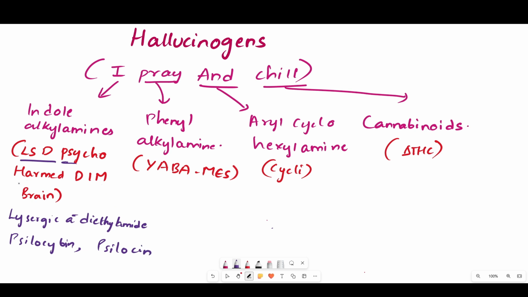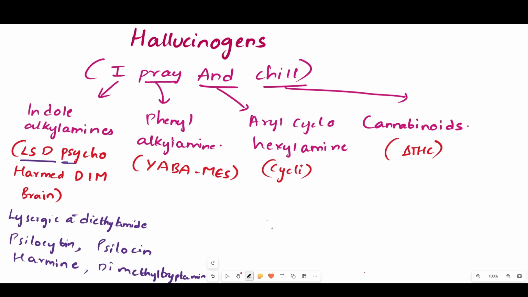The next one is harm, so the drug here is harmin. And the next one is dim, so remember it as dimethyltryptamine. Lysergic acid diethylamide, psilocybin, psilocin, harmin, dimethyltryptamine, all these drugs come under the class indole alkylamines under hallucinogens.